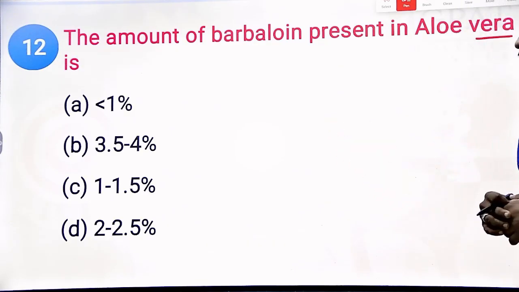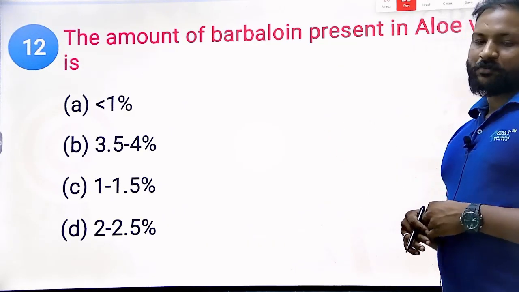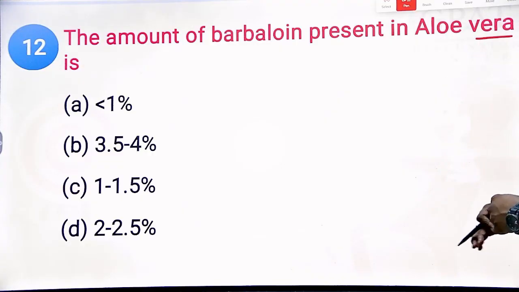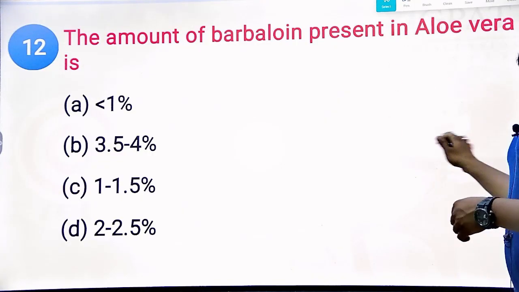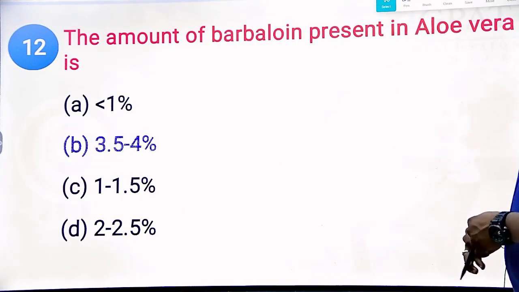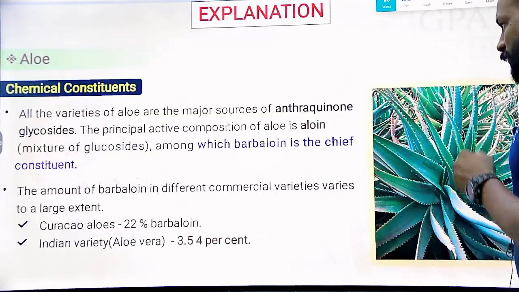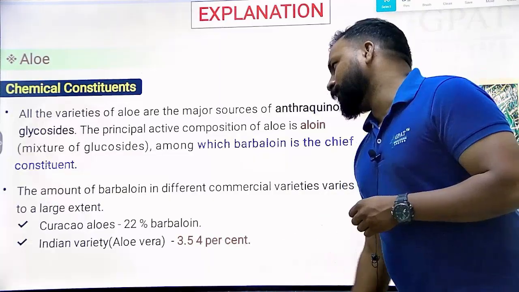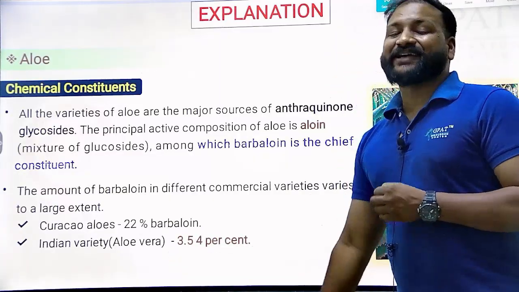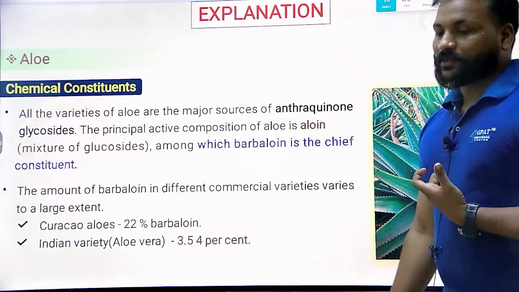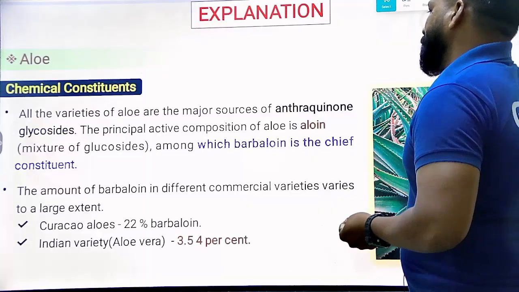Less than 1%, 3.5 to 4%, 1 to 1.5%, and 2 to 2.5%. What is the right answer? Yes, the right answer will be 3.5 to 4%. You can see 3.5 to 4% will be found in the Indian variety, that is aloe vera. Okay, yes. Come on.